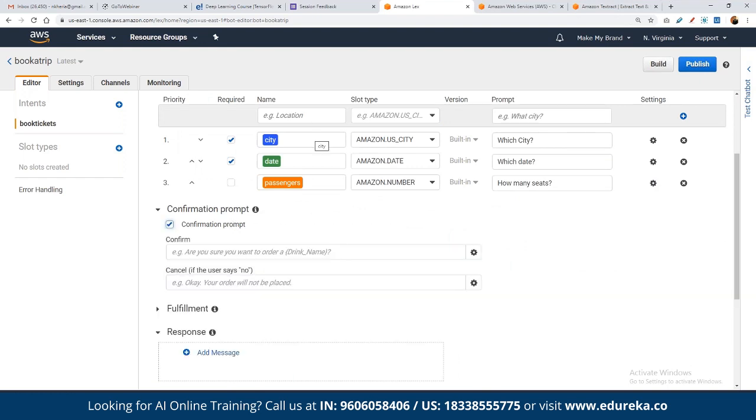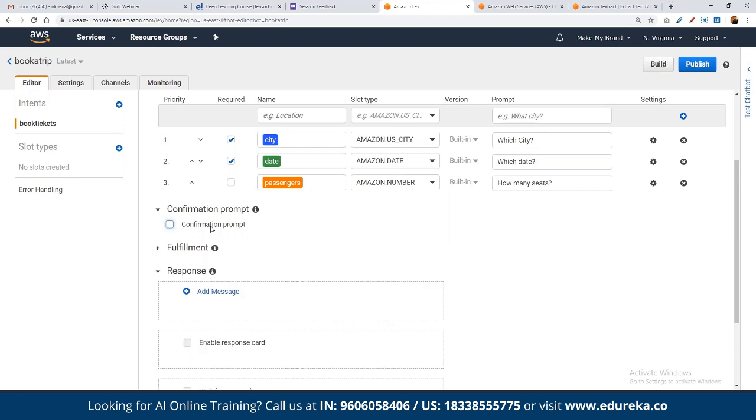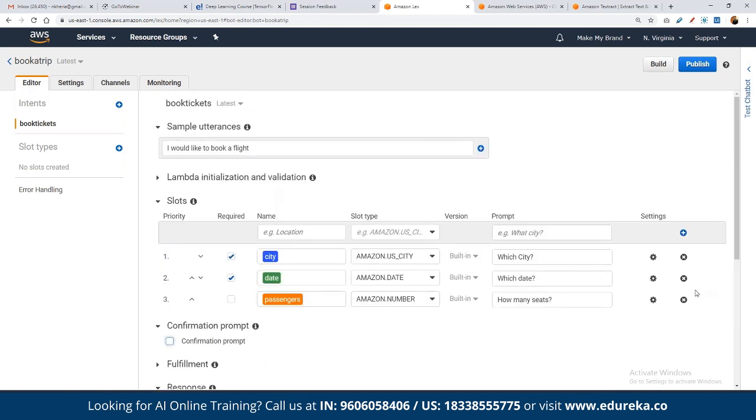Okay, are you sure you want to book a flight to, suppose, New York? Then a simple prompt can be asked as well. Or if you do not want to ask for this confirmation, we can keep it blank for now, for keeping it simple and easy. Now, once we define the entire intent here, in order to build it, we can simply click on build.